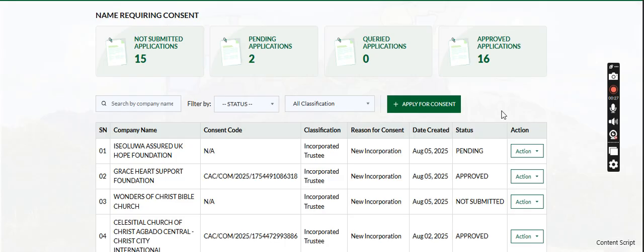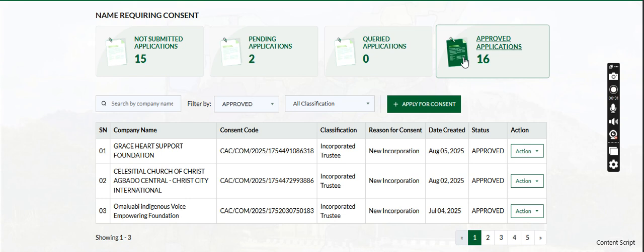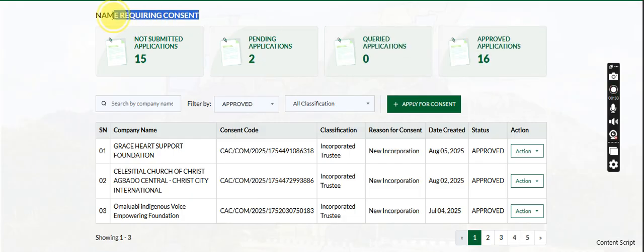Alright, because currently I did an NGO registration. I need an NGO reservation. So it is currently called name requirement consent. As you can see, not only NGO registration can be done in this tab.